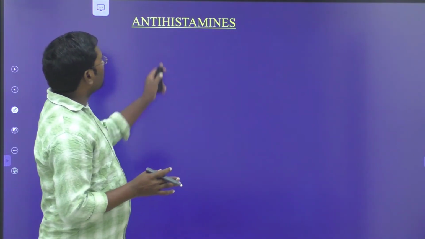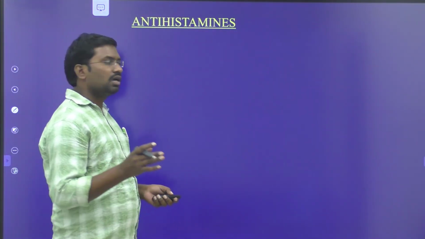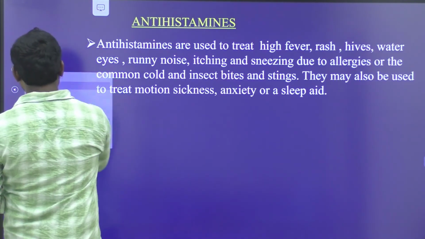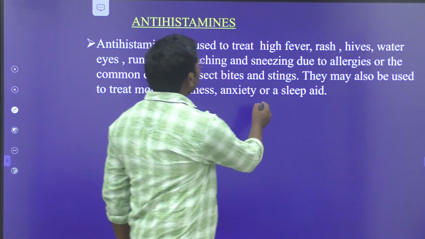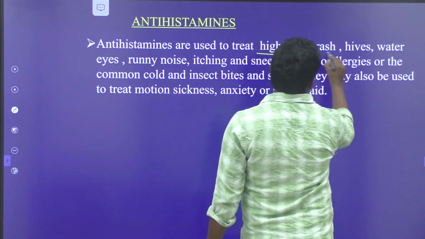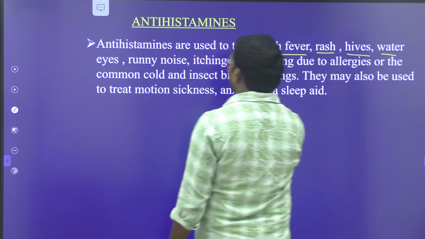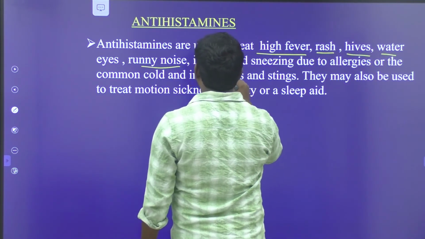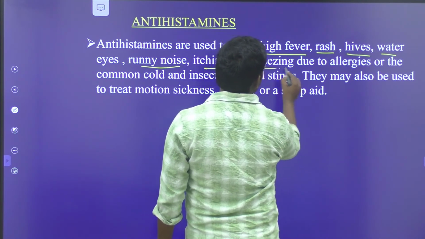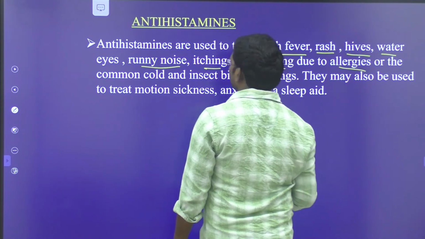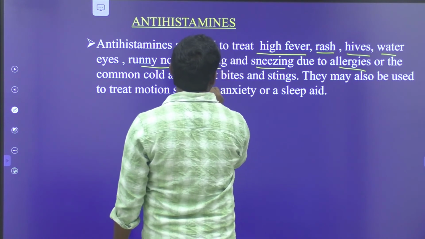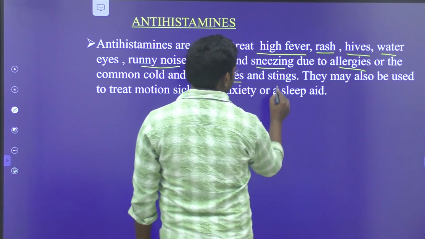And come to the next one, antihistamines. So what are antihistamines? Antihistamines are used to treat hay fever, rash, hives, runny nose, itching and sneezing due to allergies or the common cold, and insect bites and stings.